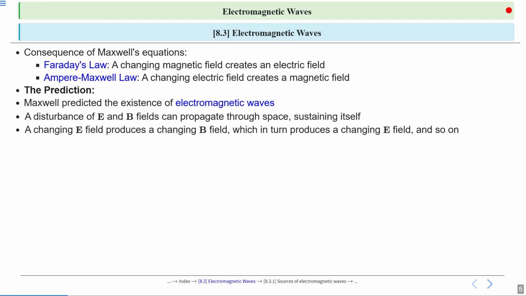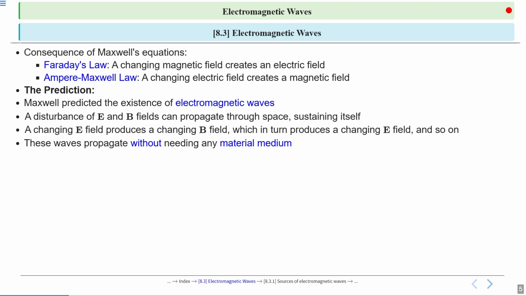One field is varying and producing the other field, which is varying and producing the previous field. They are producing each other, sustaining themselves by varying themselves.